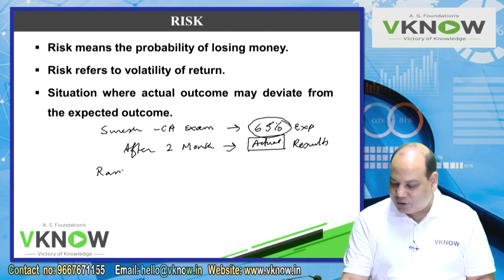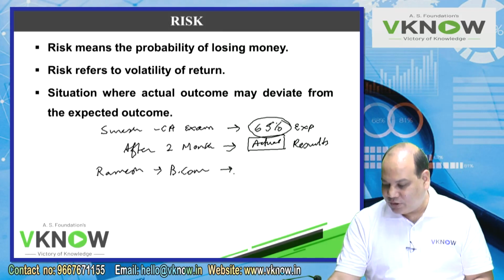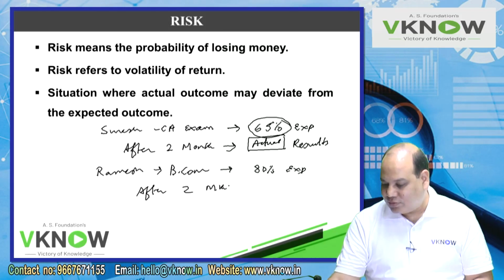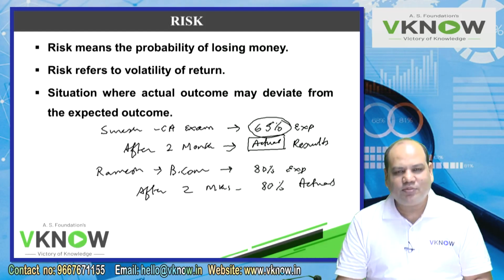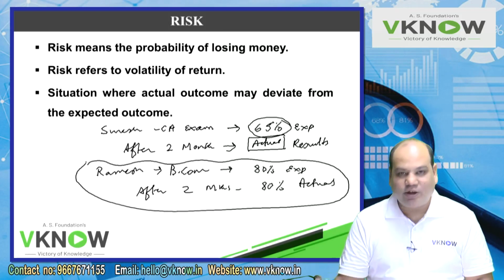Ramesh was also coming out of the examination hall. Which exam? BCom exam. I asked Ramesh, how was your paper? Sir, I will get 80%. This is expected. After 2 months, results were out. He got around 80%, maybe 1 or 2% plus minus, but it's okay. Here the risk is less because the expectation and actual are meeting.